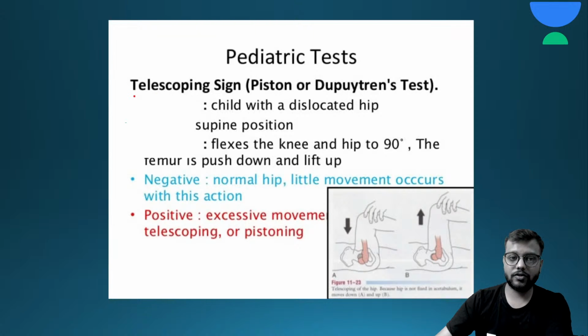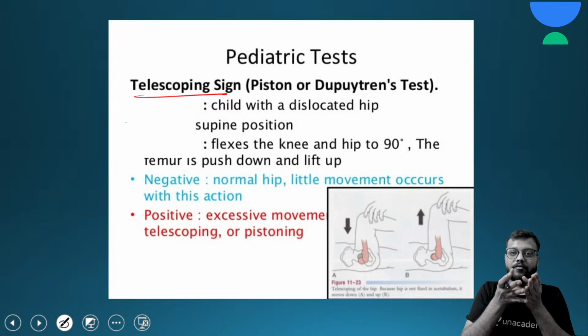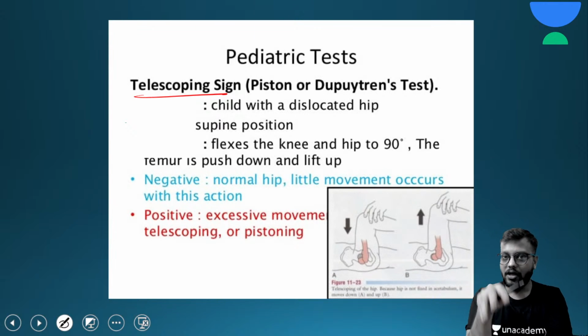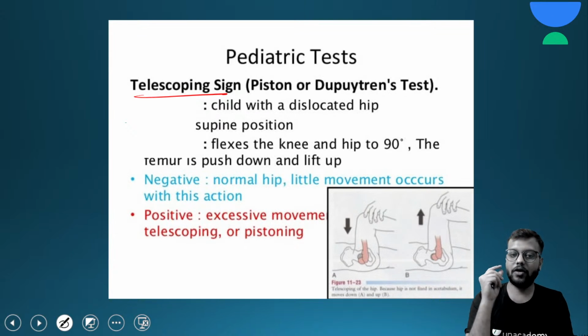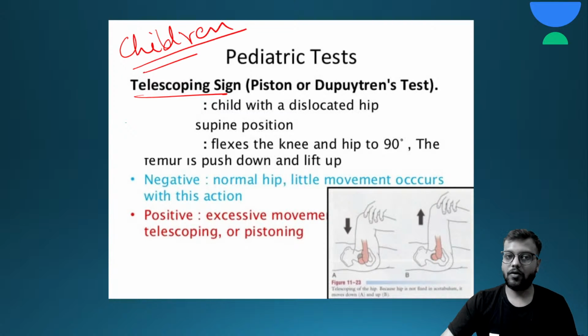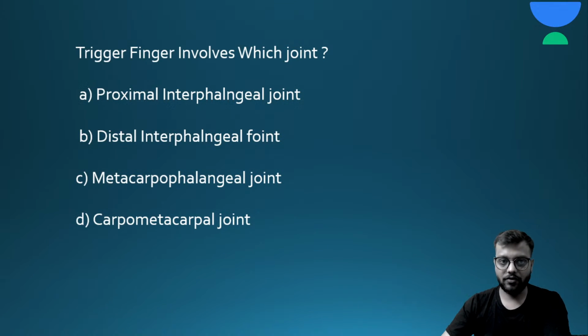And telescoping, we all know, you push the femur head like this while flexing the knee, and if there is dislocation, then the femur head will be felt as floating in the hip joint. Generally it is done in children. The telescopy test, very important, you just need to remember who it is for.